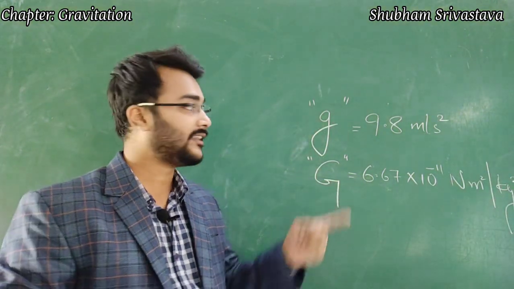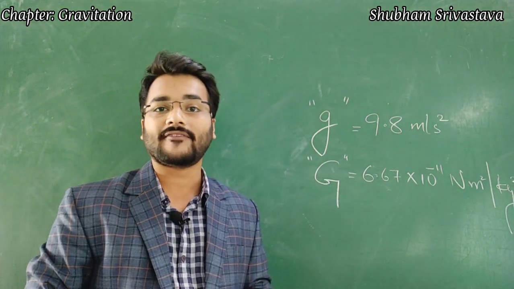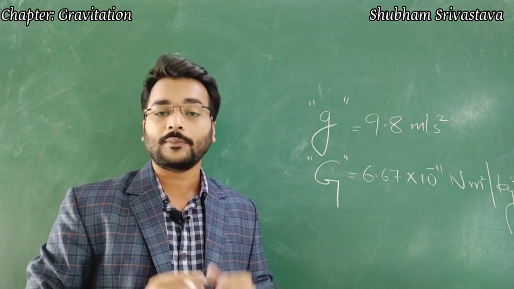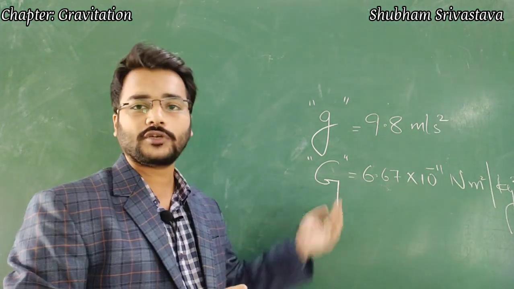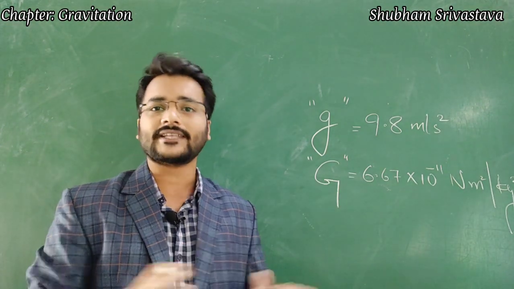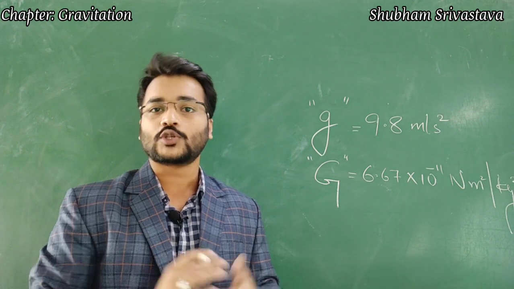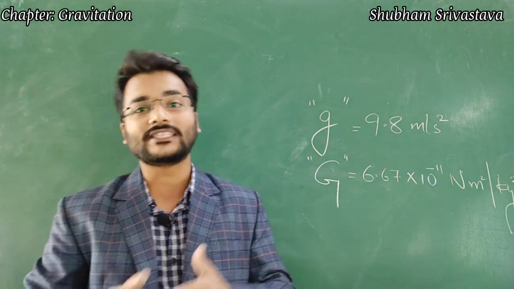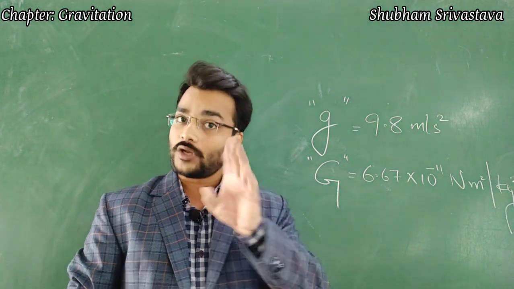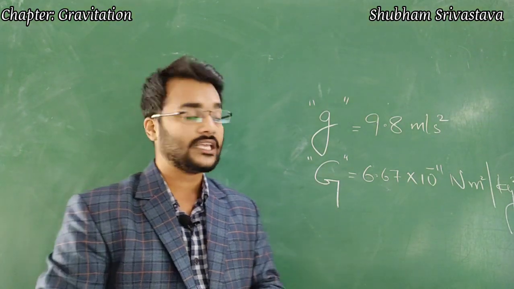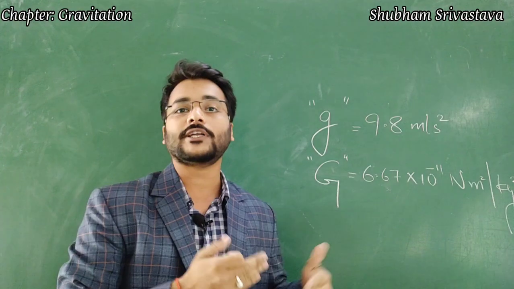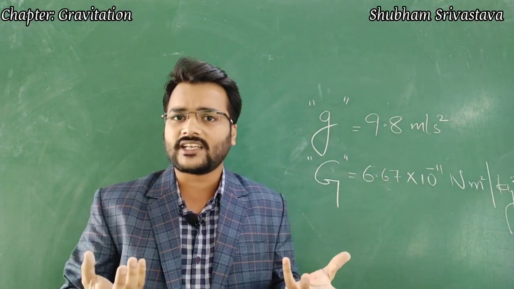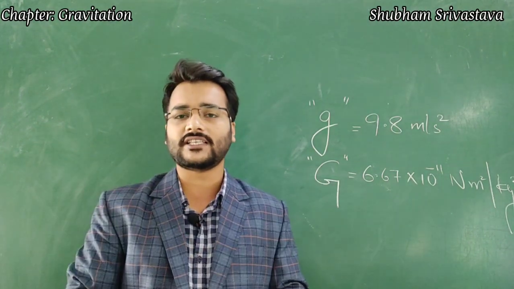We need to understand that this acceleration due to gravity is a vector quantity because the direction is also involved. But when we talk about the universal gravitational constant, it is a scalar quantity. So, this was the difference between small g and capital G. There is one more major difference: the value of small g varies from celestial body to celestial body. What is a celestial body? Any body which is present in space.